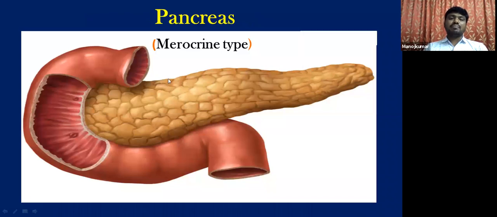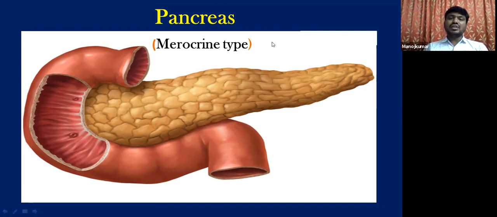Coming to the next gland, pancreas. Students, you have studied about this pancreas in the digestive system as a digestive gland, isn't it? So pancreas is a merocrine type in the sense that nothing is lost during the secretion of the hormone by the gland. Such a nature is called merocrine nature.